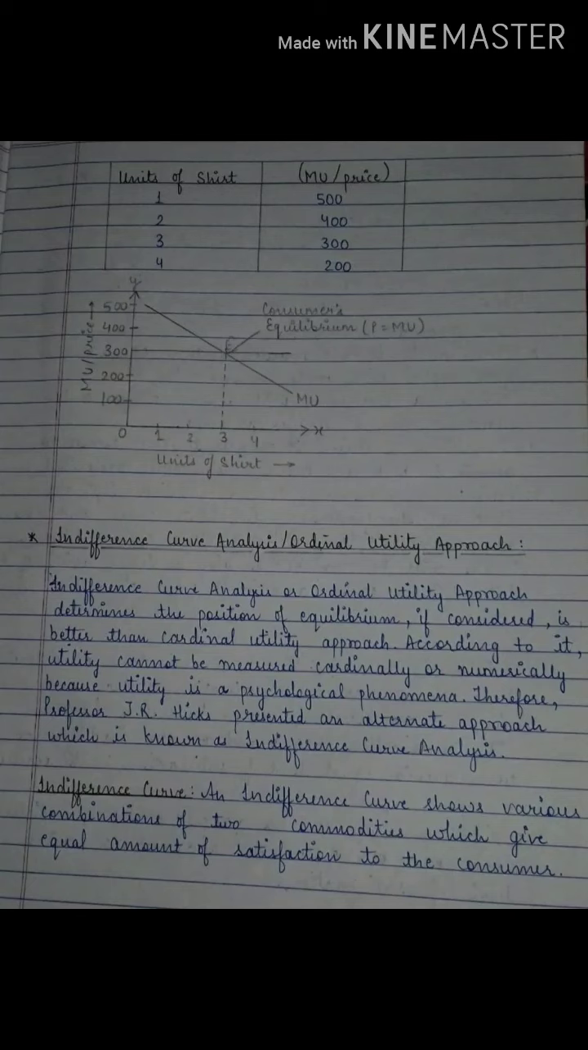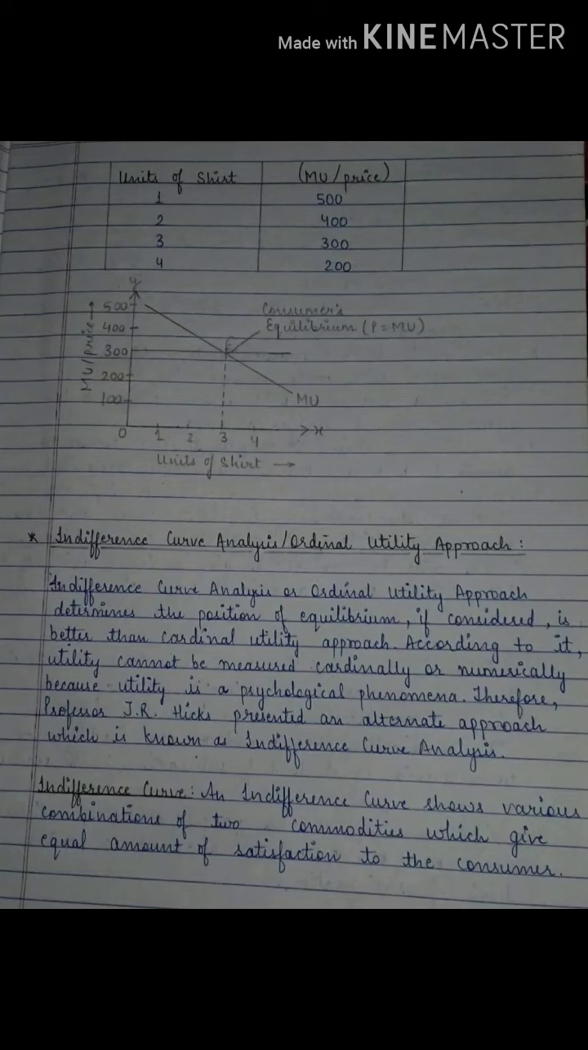Now we will shift on to the next topic, that is indifference curve analysis, or you can say ordinal utility. Do remember, indifference curve analysis or the ordinal utility approach means we are determining the position of equilibrium in case of two commodities. Okay, now according to this, utility cannot be measured cardinally. We know we cannot measure it cardinally or numerically. Why? Because it is a psychological term. So many times we have studied about this.